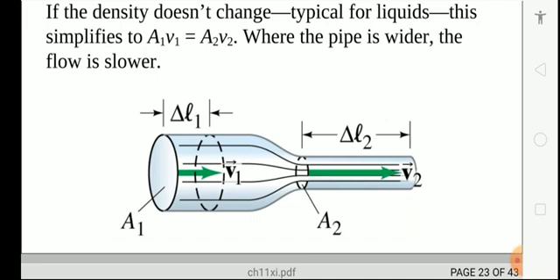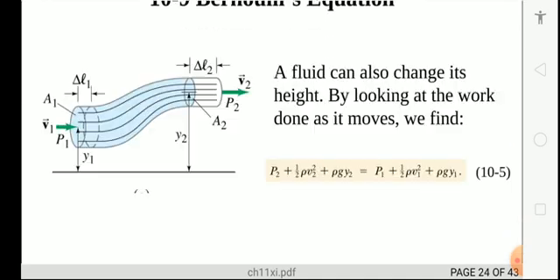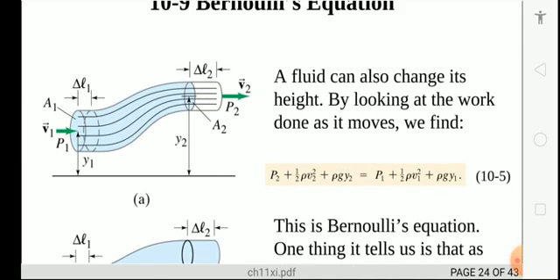So in short, you can write that the density of the fluid is rho 1, and the mass of the fluid passing through the cross section in time dt is dm1 equals rho 1 A1 v1 dt.